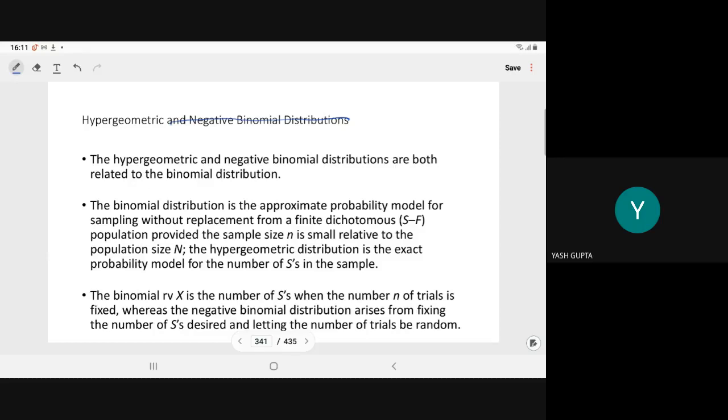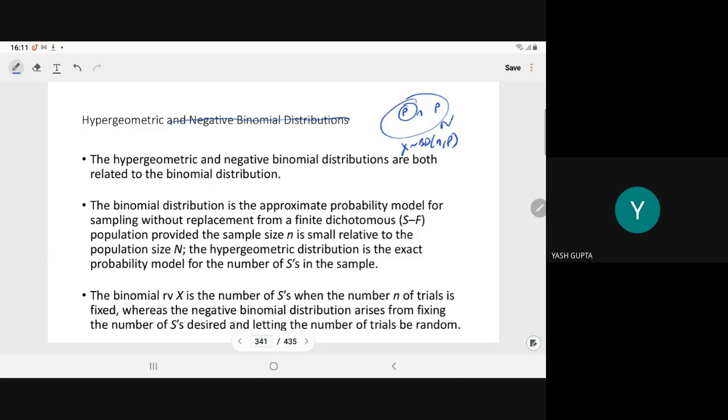The hypergeometric distribution will give you the exact probability model for the number of successes in the sample. Here we take a small sample of size n without replacement, and the probability of success is given to you as p. When x is the number of successes in a sample of size n, x follows the binomial distribution with parameters n, p.